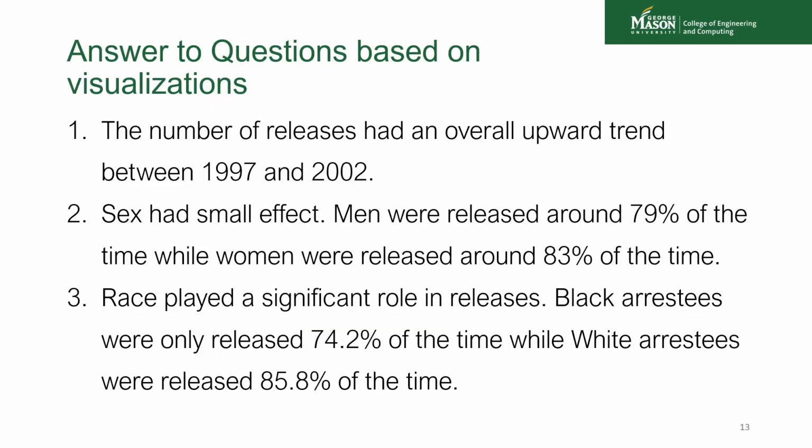So the answers to the questions: the number of arrests had an overall upward trend. Sex had a seemingly small effect, actually, only about a 4% difference, because men were released about 79% of the time, whereas women were released about 83%. And finally, race played a significant role in releases. Black arrestees were only released about 75% of the time, whereas white arrestees were released about 85% of the time.